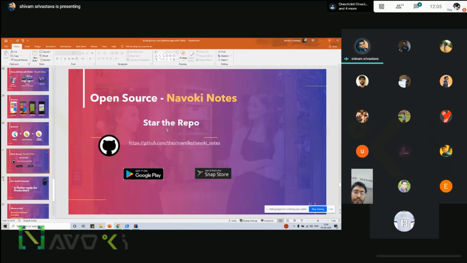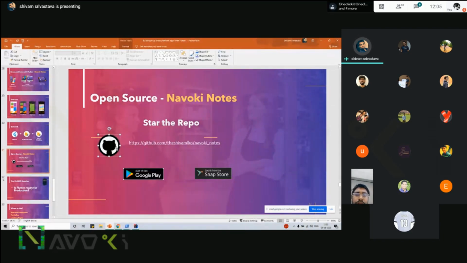If you want to check the code, the repo is on my profile, Namuki Notes. You can go there and add some more features to it, because obviously there is a lot of possibility. Or if you want to make something of your own, you can pull the code and write over that project, because that project is already set up for all platforms. And obviously there is more to it.